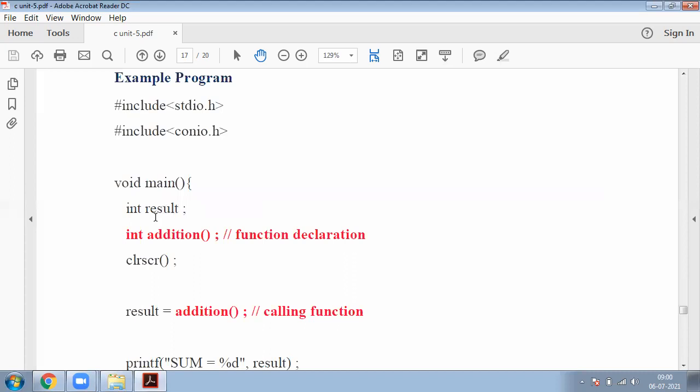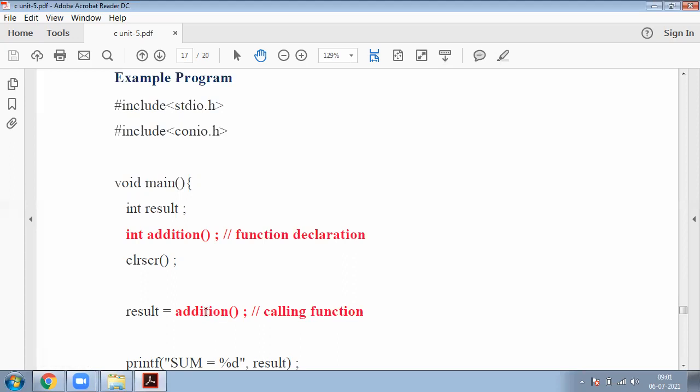Okay, result is my variable, that is of type integer. Now here this is my function declaration, that is int addition. Here addition is my function name. Now this is my result variable, result equal to addition. What is this? This is nothing but calling the function.